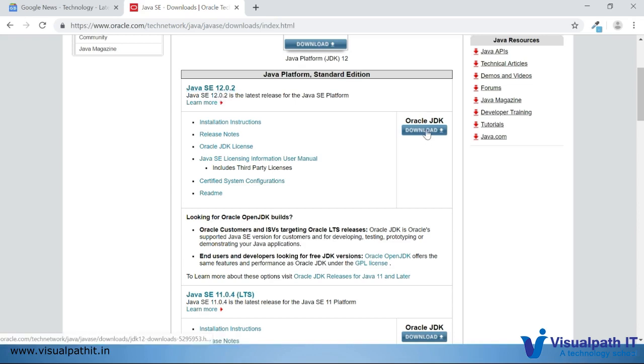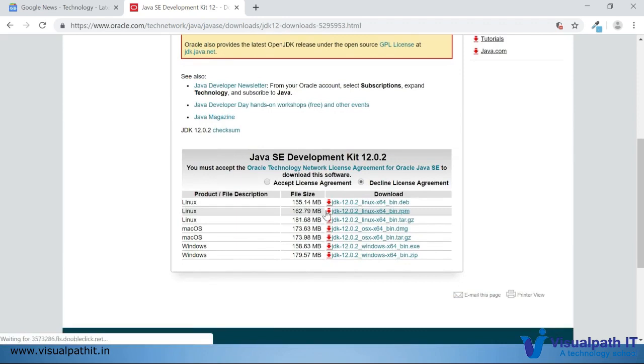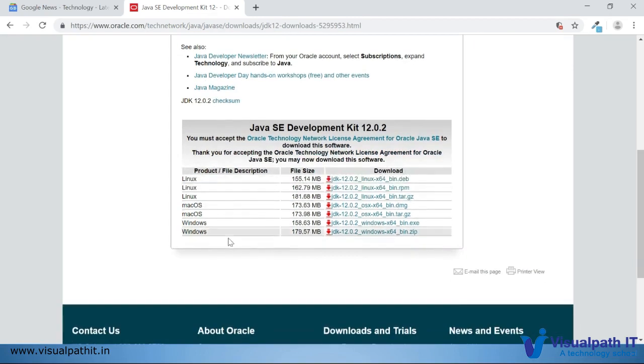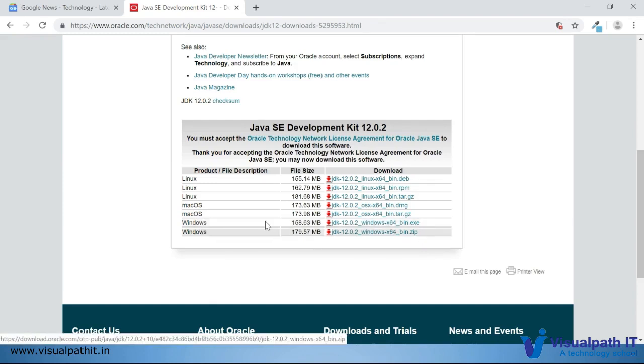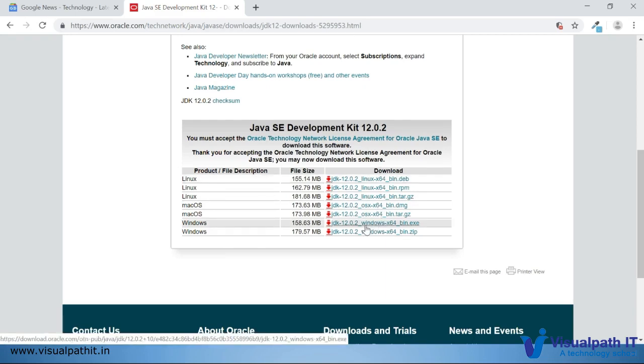You just need to click on the download link, and it lists out the available options. We have to accept the agreement. Then if it is Windows, we have to choose these links to download, and if it is a different OS, Mac or Linux, we have to use these links. As it is my Windows machine, I'll be downloading the Windows version of Java.